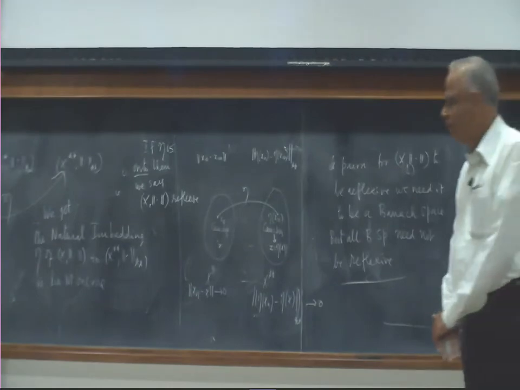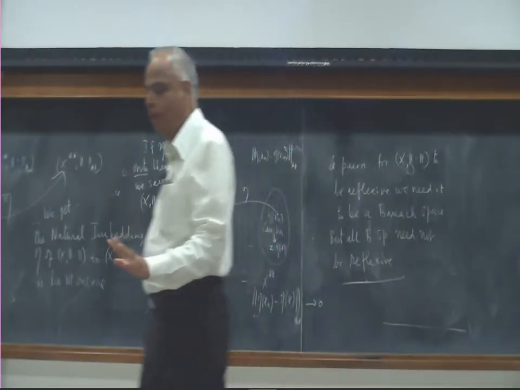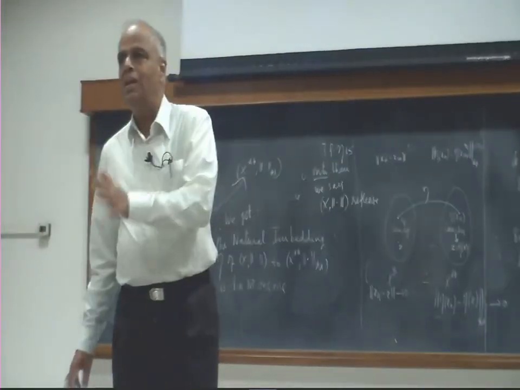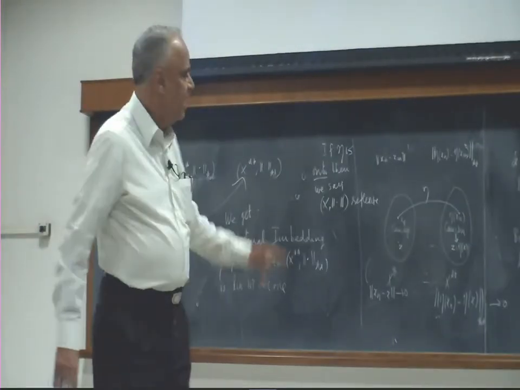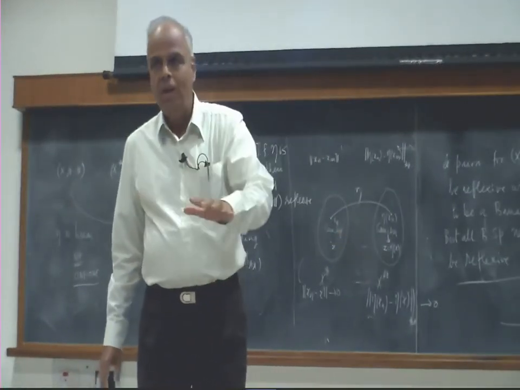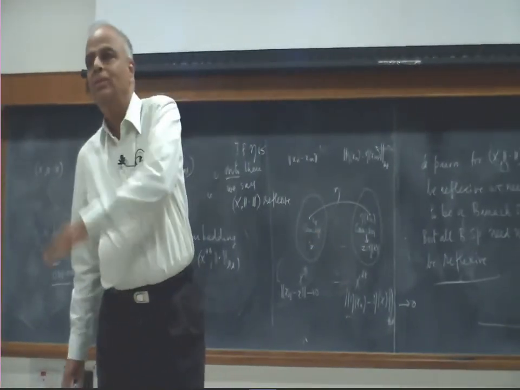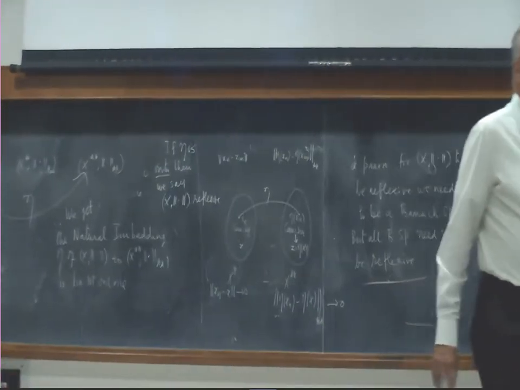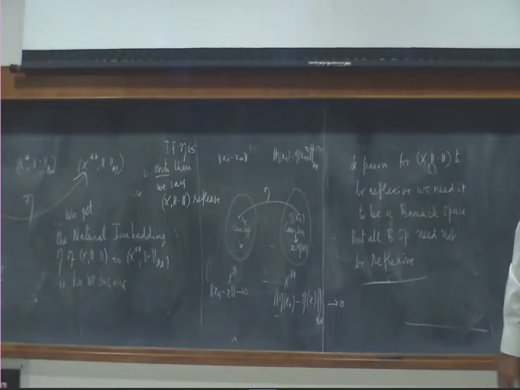So we will introduce on X, any nonlinear space, two notions of convergence. One is norm convergence and the other is weak convergence. And on X star we will have the norm convergence, weak convergence. We will also introduce a notion called weak star convergence. So somehow or the other we want to see whether these two are close in some sense.